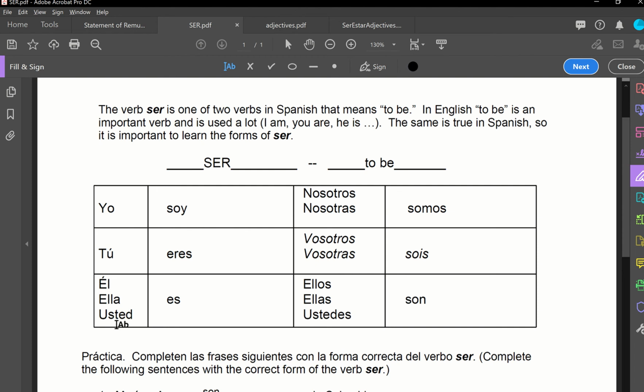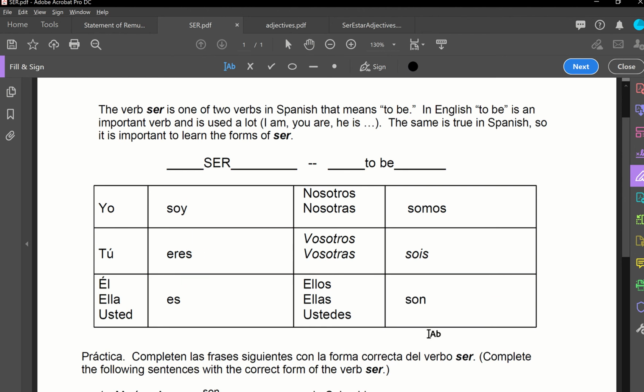For he, she, él, ella, or you formal, usted, these three always have the same conjugation. The conjugation is es. He is, él es. She is, ella es. You are formal, usted es. Okay, so this is the first person singular, second person singular, and third person singular.